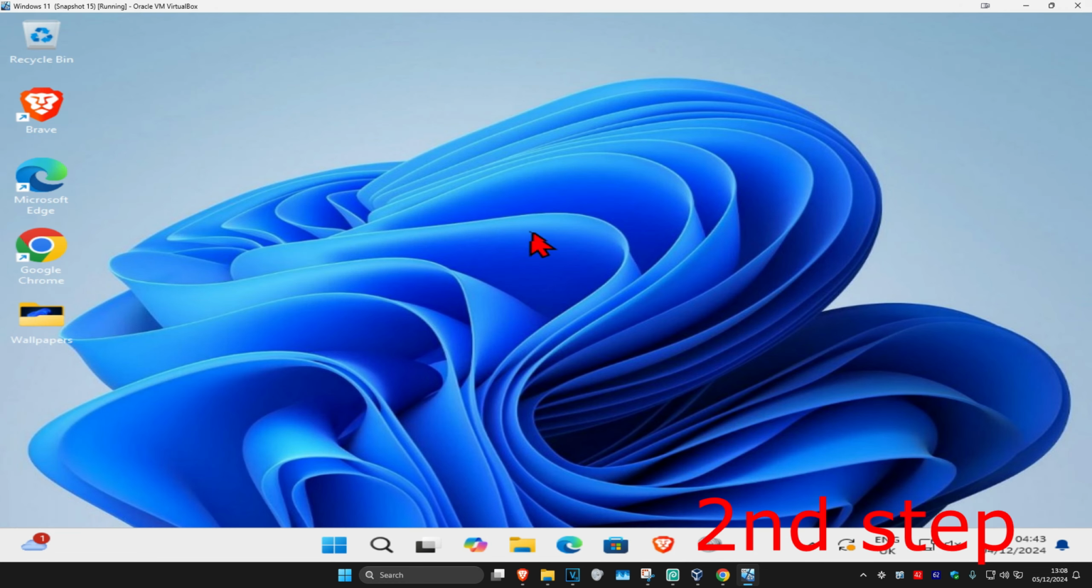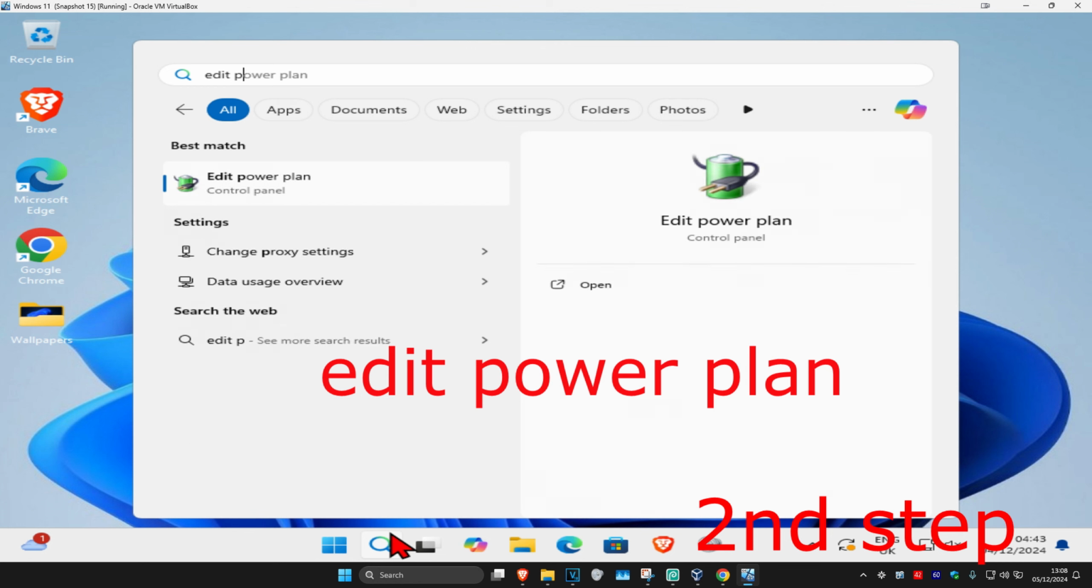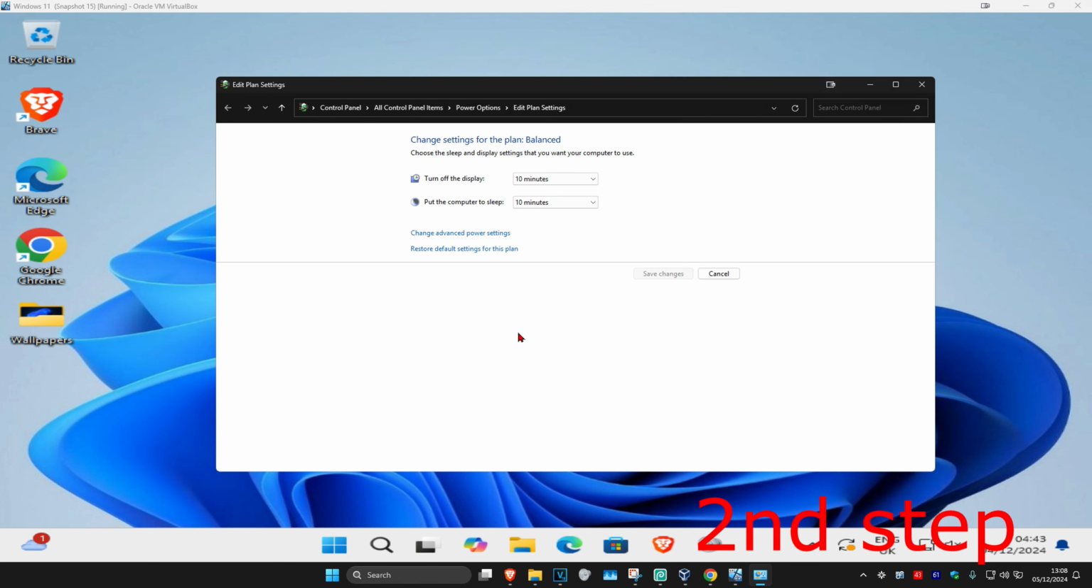And now for the next step, you're going to head over to search and type in edit power plan. Click on it. And then once you're on this, you're going to set both of these to never. And then click on save changes.